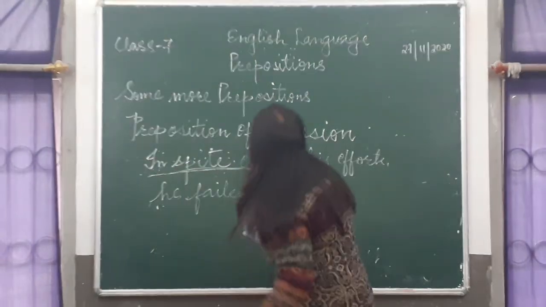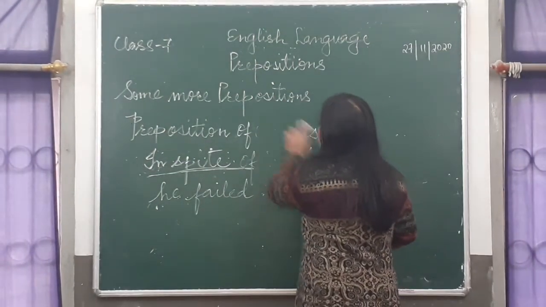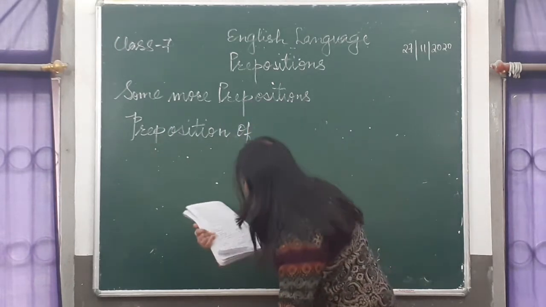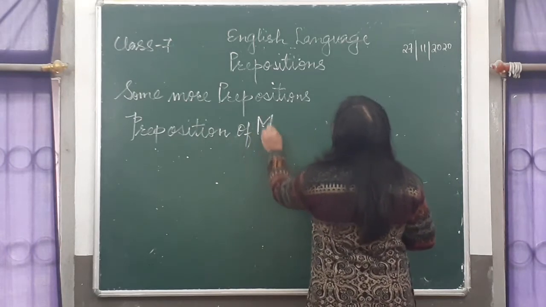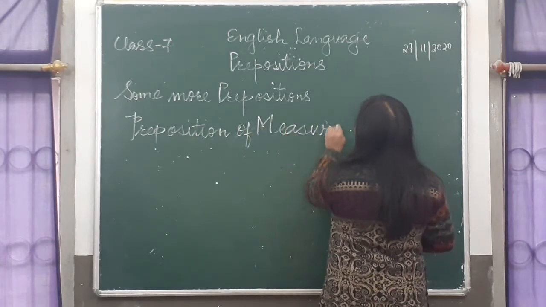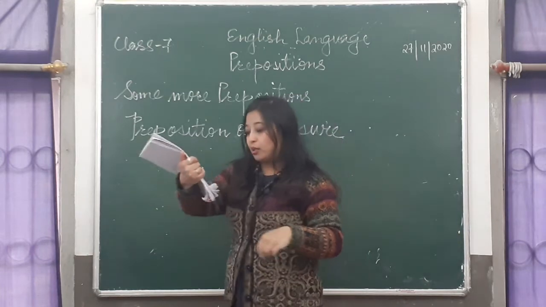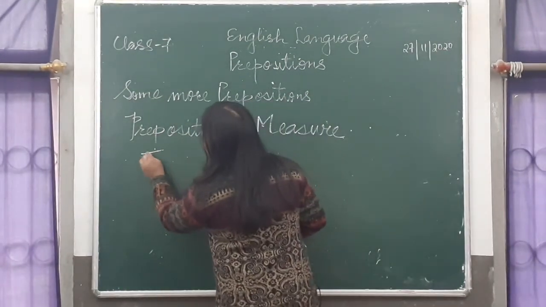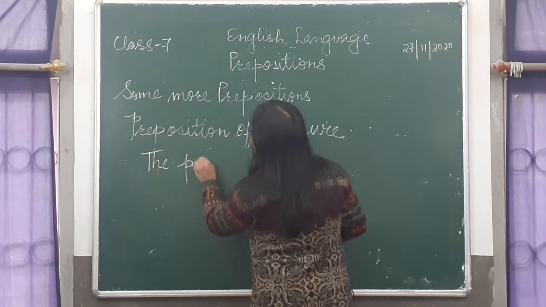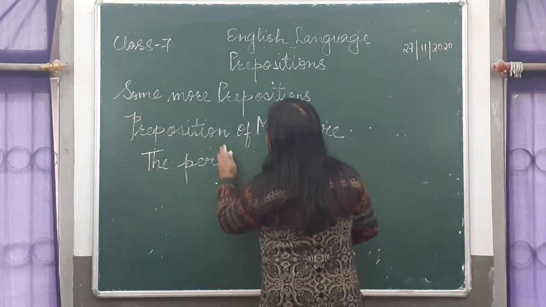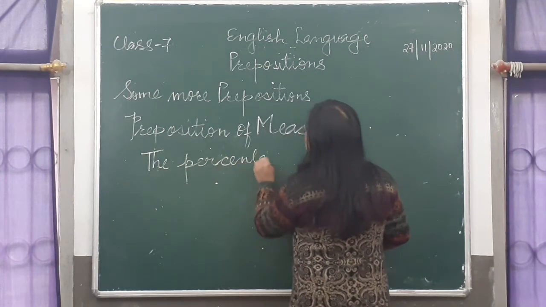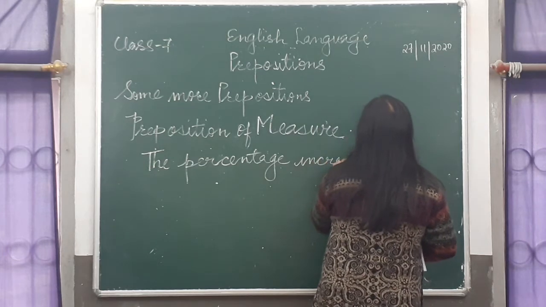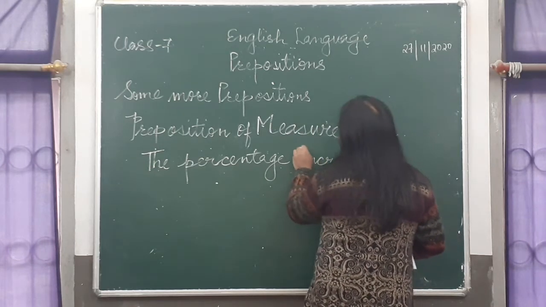And the last one is the preposition of measure or price, you can call it. Preposition of measure, or price also. So the percentage increased by 25%.